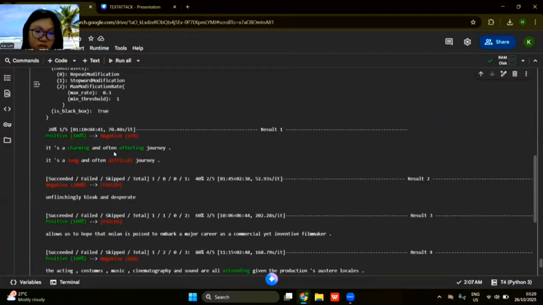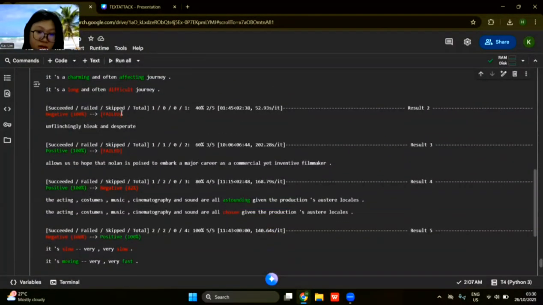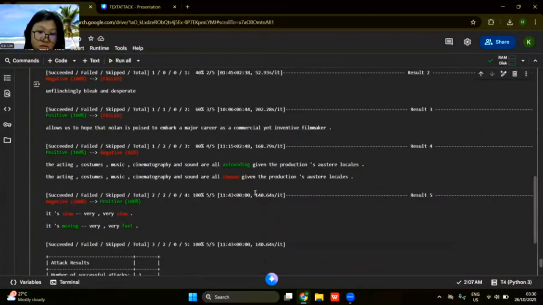For the single model on my ensemble attack, this is how it swapped the words charming, I think, to long and difficult. But on some tests, it failed because the beam search was not able to pass the constraint check. And for this, from astounding to chosen, which doesn't make sense in a human way.